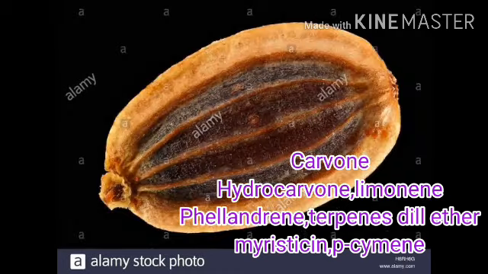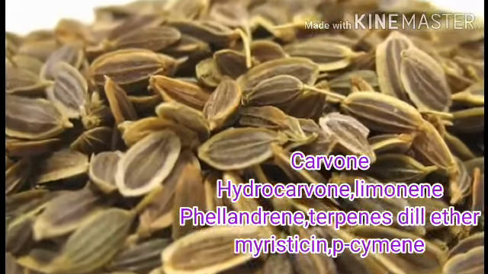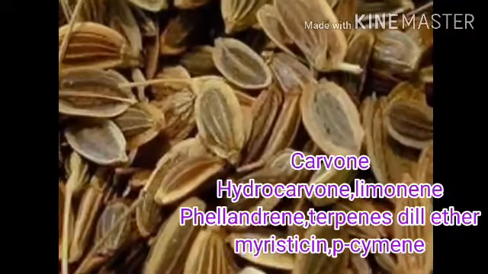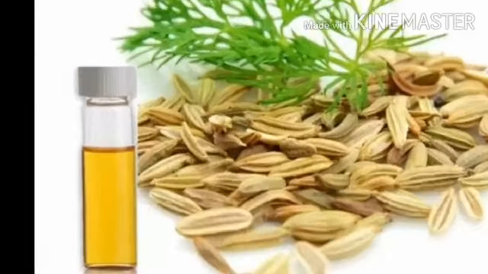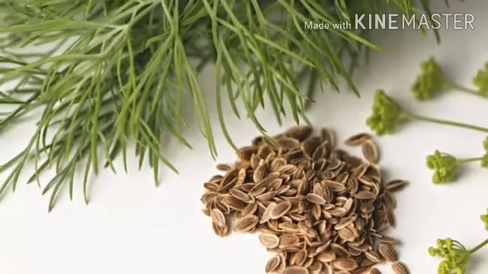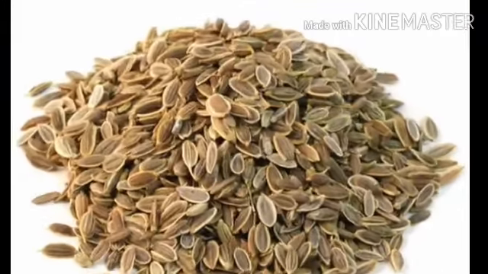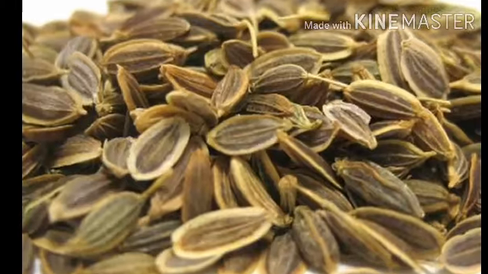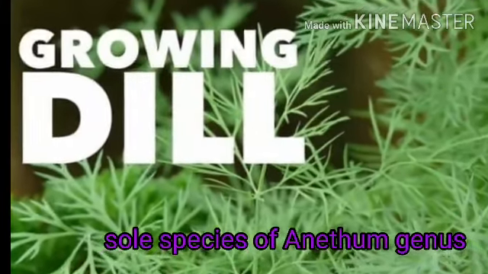Besides carvone, hydrocarbon, limonene, phellandrene, terpenes, dill ether, myristicin, p-cymene, etc. are also present in the volatile oil. Apart from these, coumarins, flavonoids, phenolic acids, steroids, fixed oils, and proteins are also present in dill seeds. Anethum graveolens is the sole species of the genus Anethum.